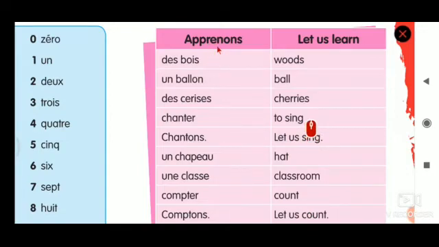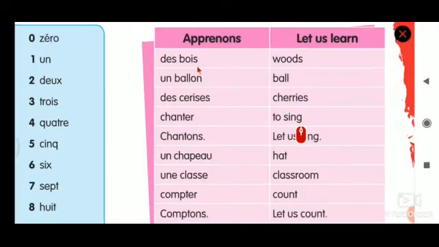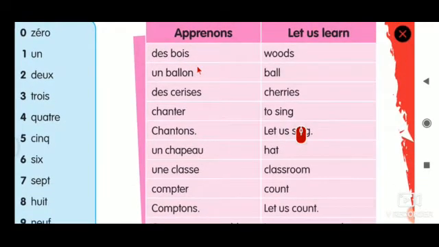Apprenons. Let us learn. Des bois. Woods. Please repeat. Des bois. In this word you should not pronounce the s. You have to stop with the i. Des bois. That means woods.